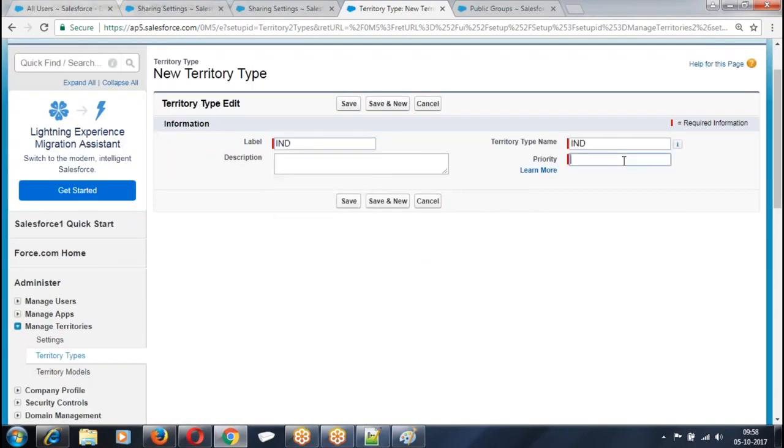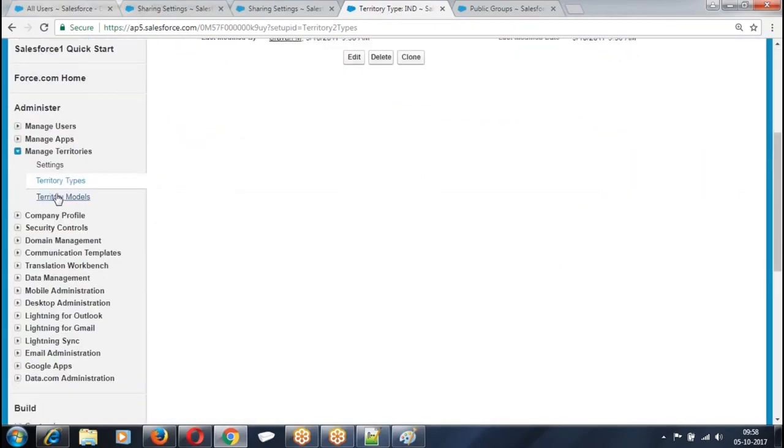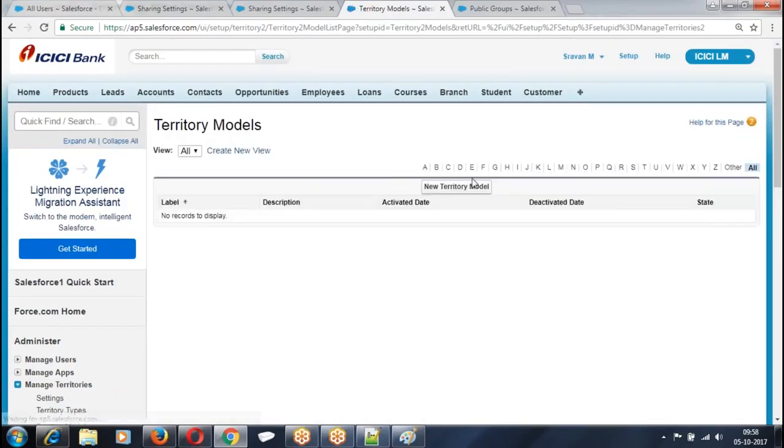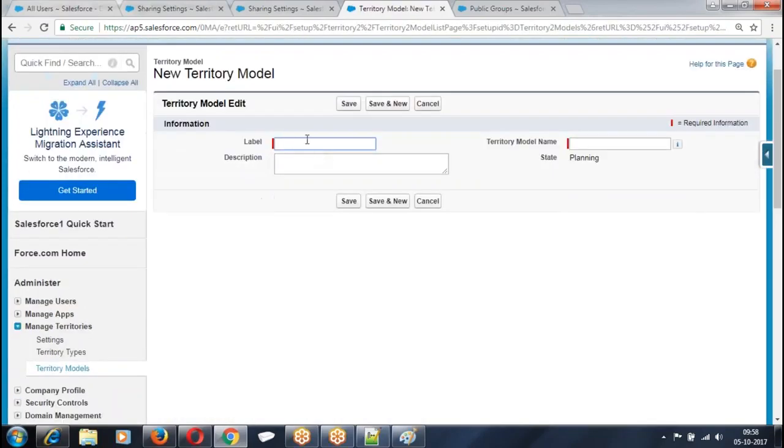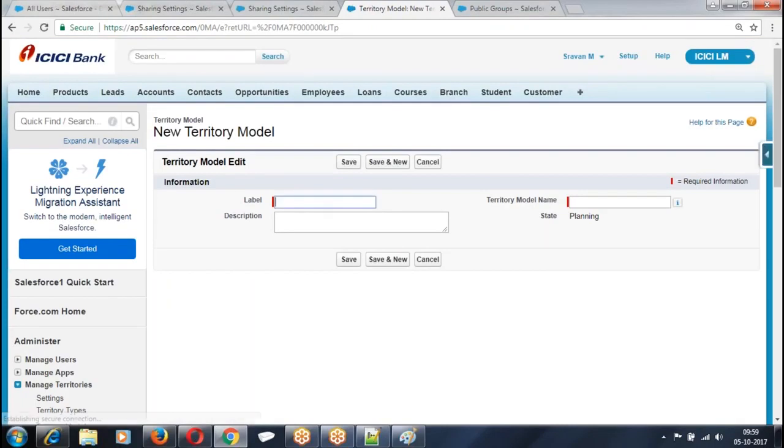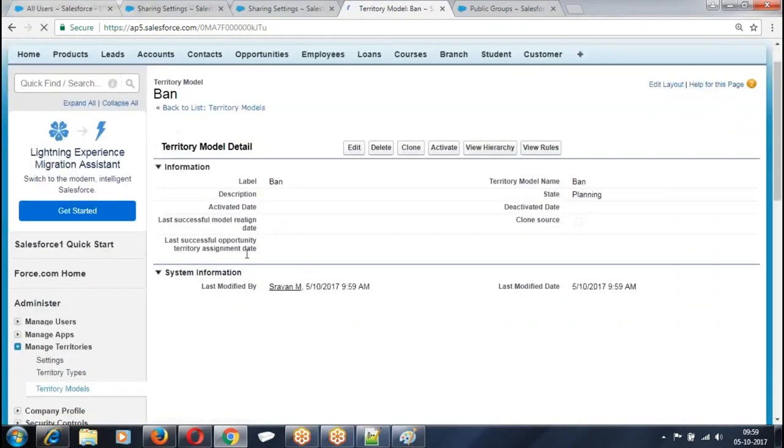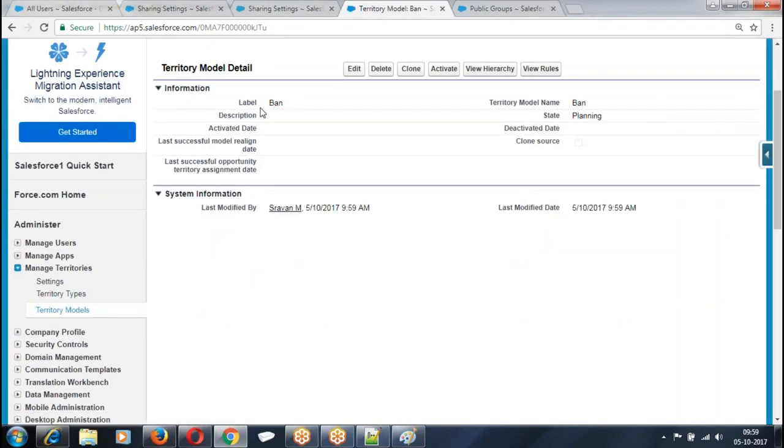Indian territory. Then I'm going with territory model. Territory types India. Territory models. New territory model. Hyderabad. So how many territory models did I create? Hyderabad and Bangalore. Bangalore. What do we have? View.